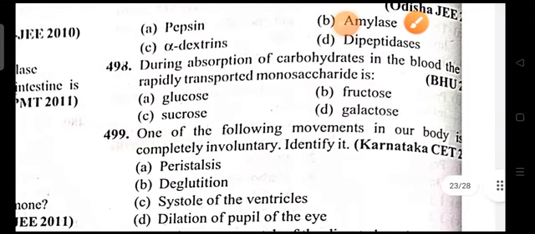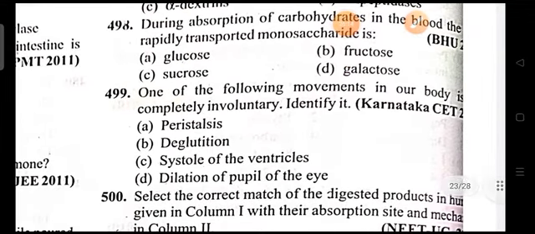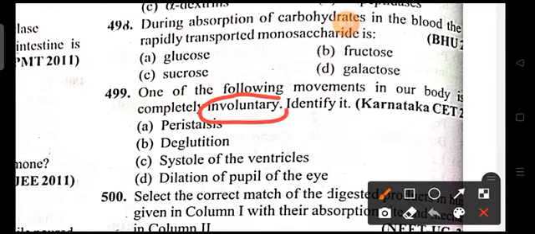Coming on to the 499 question: one of the following movements in our body is completely involuntary. Involuntary means not under the control of the brain. When you take water into the mouth, you can keep the water, it is up to you, but when it moves into the pharyngeal region, obviously deglutition, that is swallowing, takes place. So except for swallowing, all the movements are generally under the control of the brain.